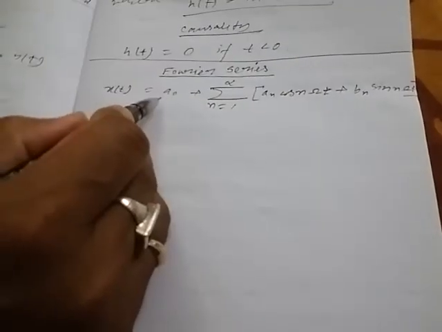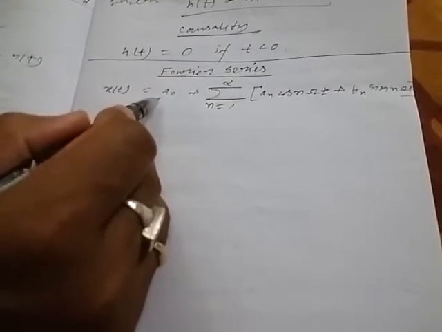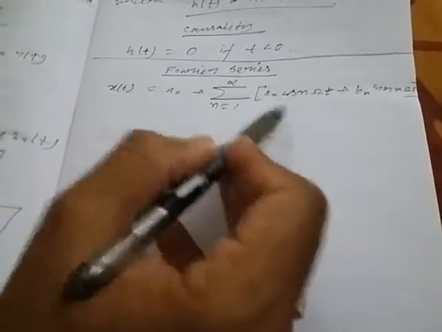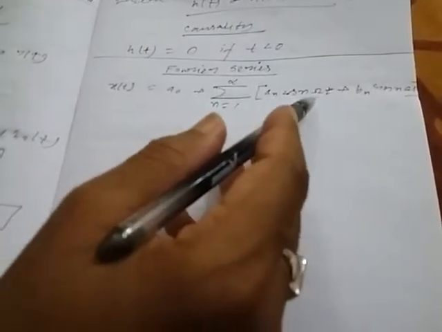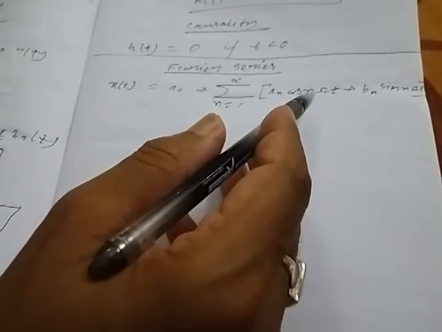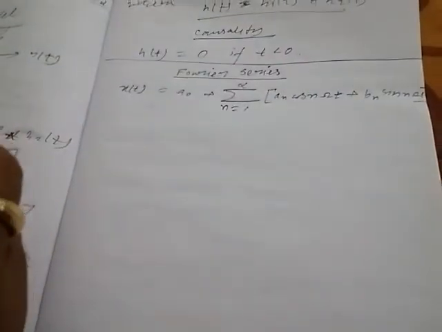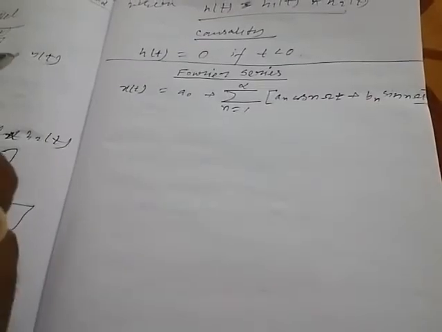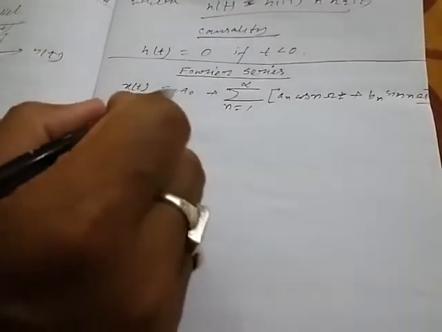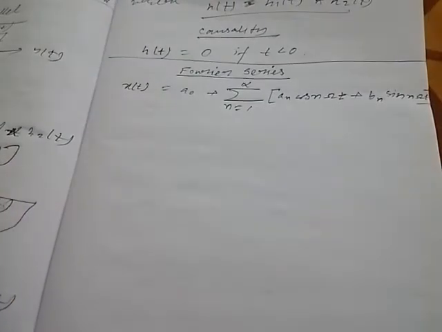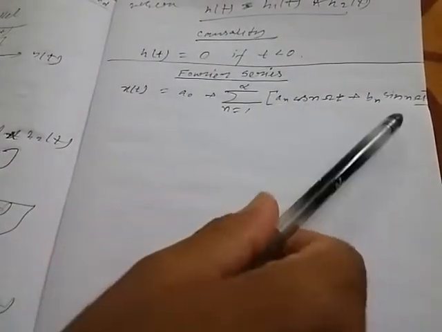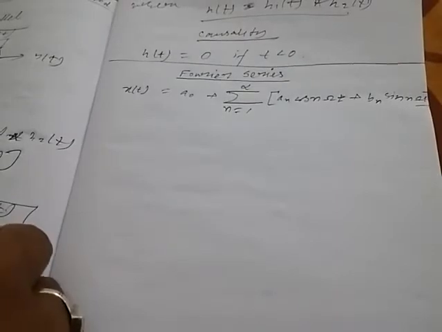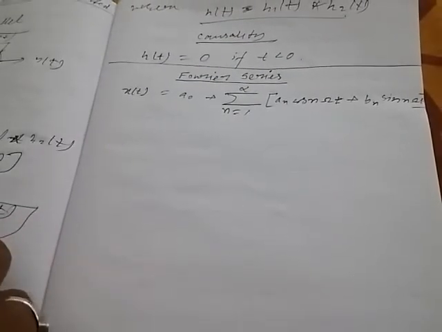This component a0 is called the DC component, and these other components have some frequencies because they contain omega. So this is called Fourier series. If the signal x(t) satisfies Dirichlet's conditions, then it can be expressed in Fourier series this way. Now, a0, an and bn are called Fourier coefficients. One can easily calculate Fourier coefficients using some well-known formulas.